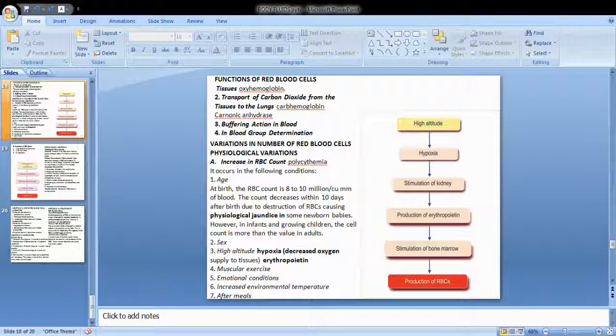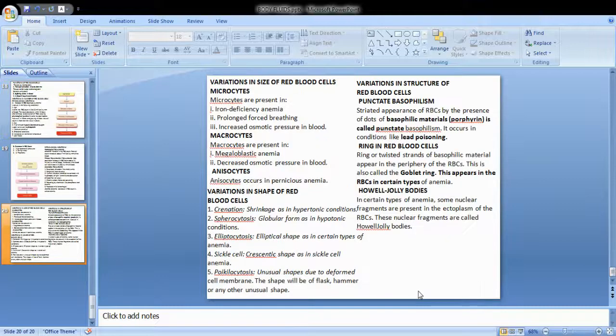So the increased level of RBC is called polycythemia. When the level of RBC decreases, what is the condition called? Anemia. Very good. So abnormal decrease in RBC count is called anemia, and most probably it is seen in women, because always there is a blood loss, monthly blood loss during menstrual periods, and during pregnancy. Also because of the nutritive condition, that is not consuming nutritive food, it will lead to the case called anemia.